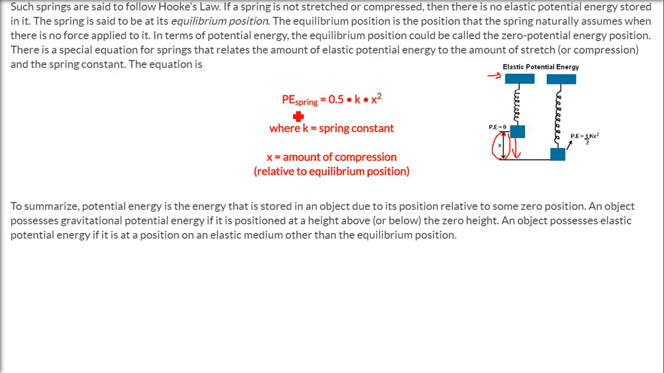And the equation is, this is the potential energy of the spring. It is equal to half k x squared. This k is the spring constant and this x is the amount of compression or stretching you have done.